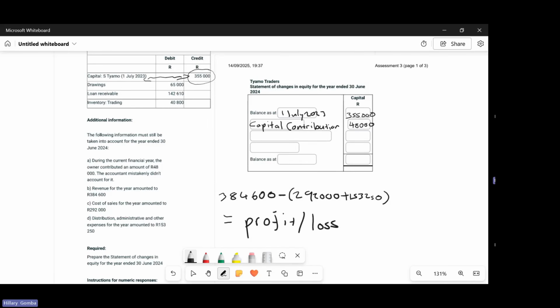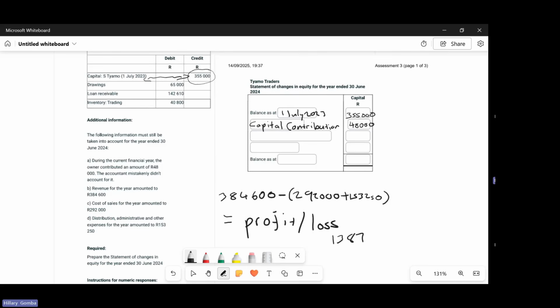How much do you get if you punch this in your calculator? 138,750.